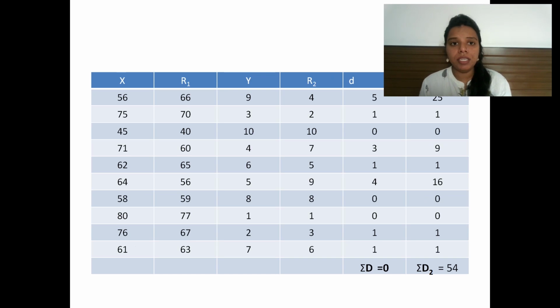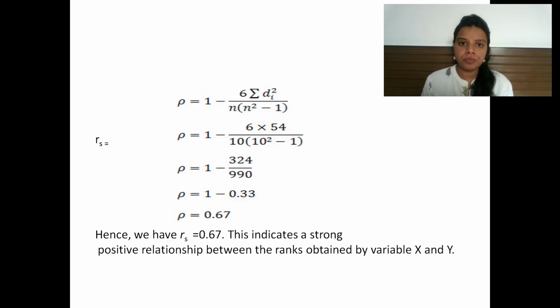Here, I find the difference of rank 1 and rank 2. The sum of the differences is 0, which means I am going right. Now I take the square of d and the sum of d square is 54. If I put it in the formula, I get the rank correlation as 0.67, which indicates a strong positive relationship between the ranks obtained by variable x and variable y.